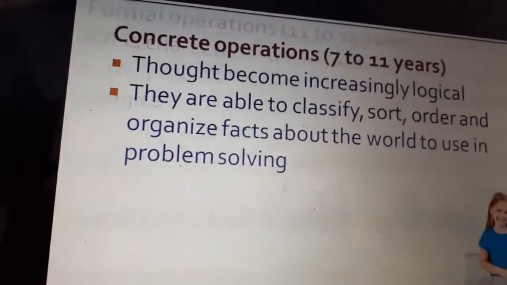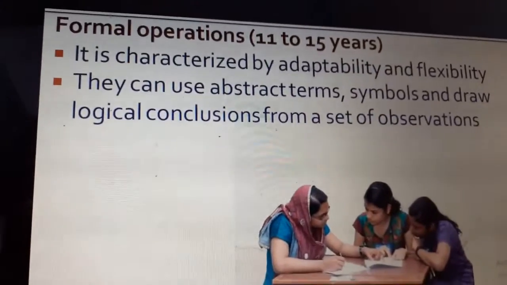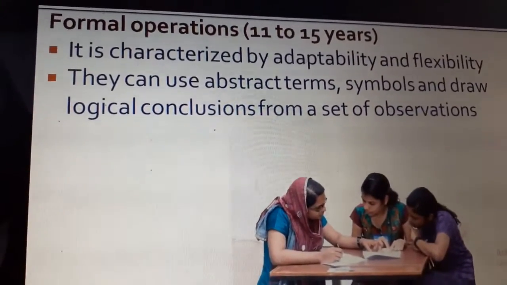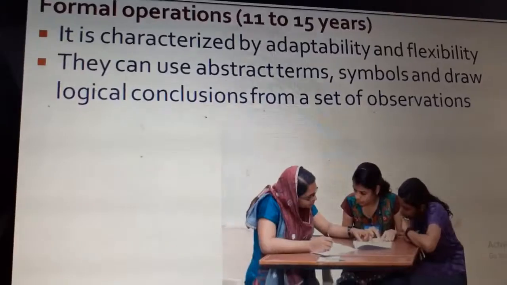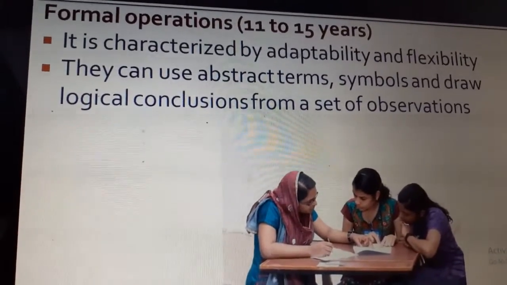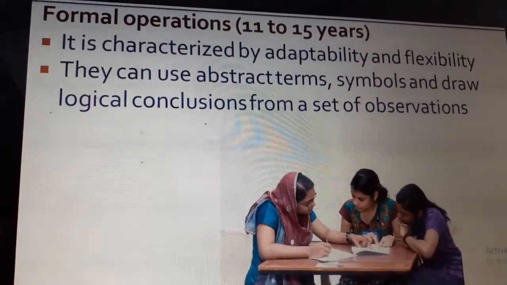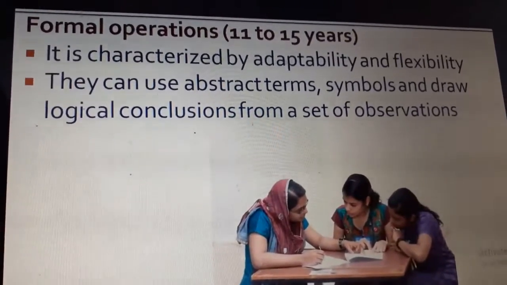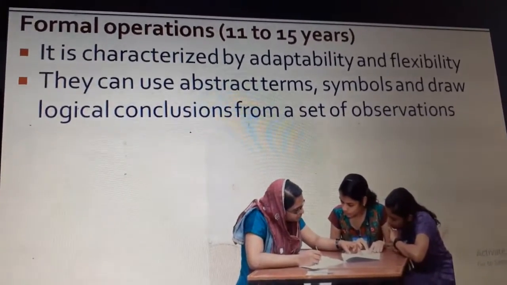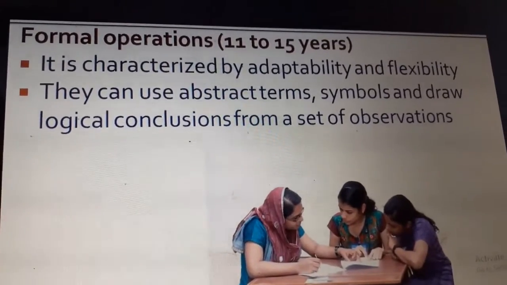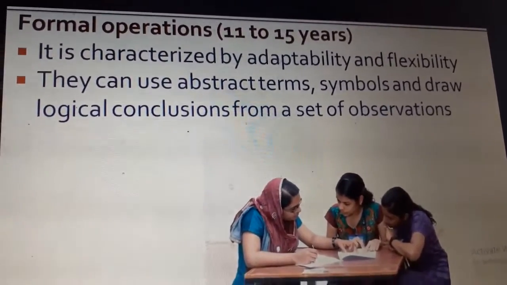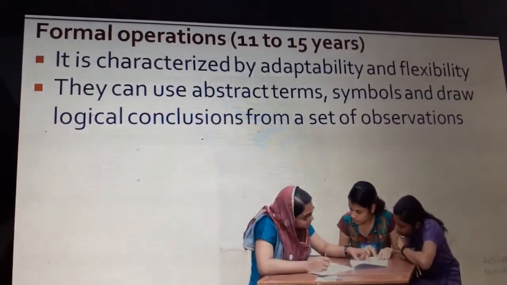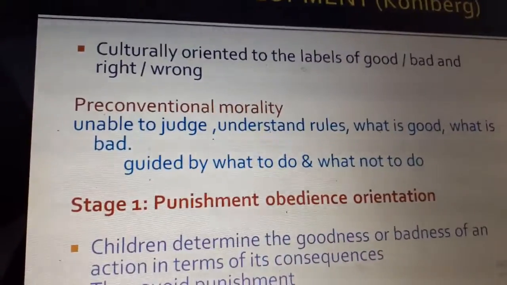The next one, between 11 to 15 years, is formal operation. Here they will be able to use abstract terms, symbols. They'll be able to draw logical conclusions from a set of observations. They'll be able to solve complex problems, complex puzzles. So they can adapt and be flexible to the environment and the problems. They can think at a higher level.